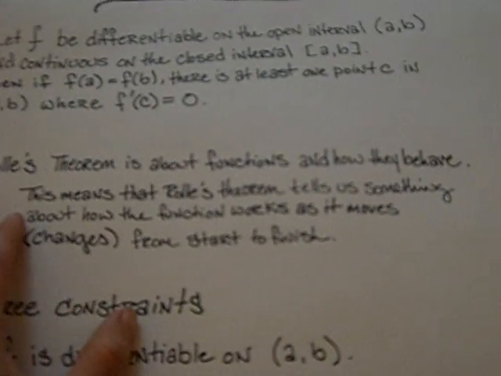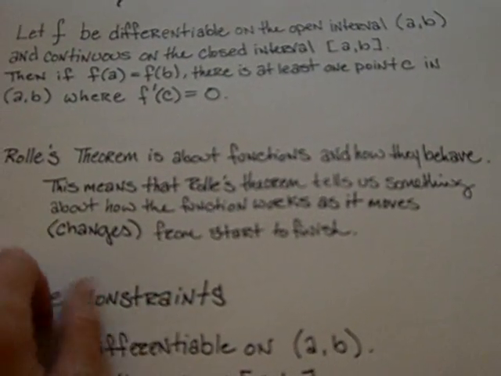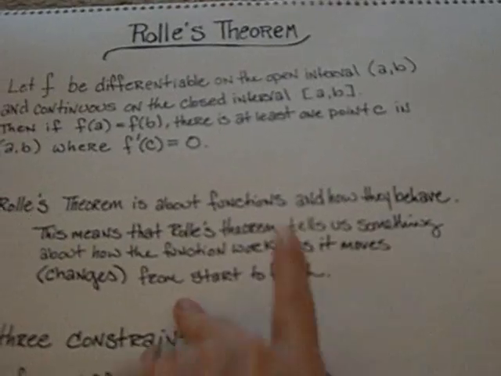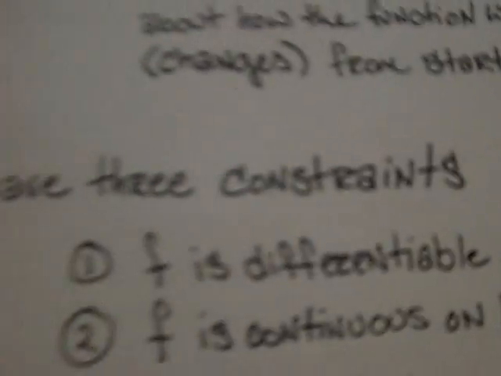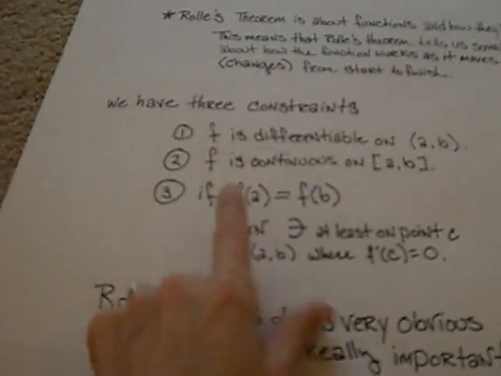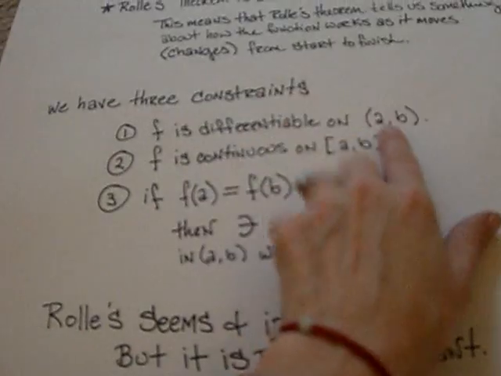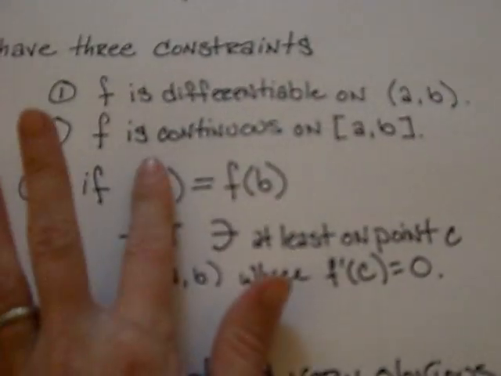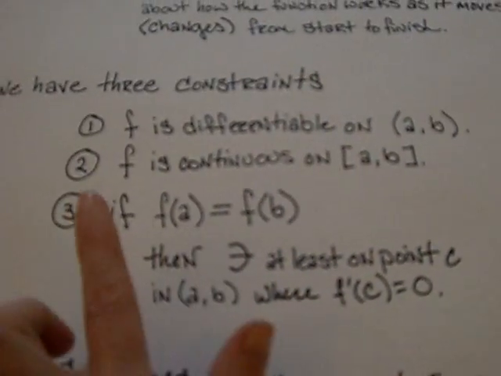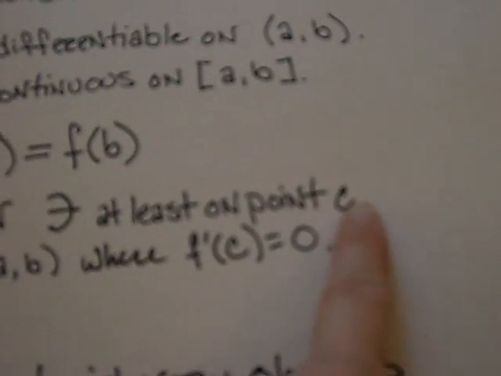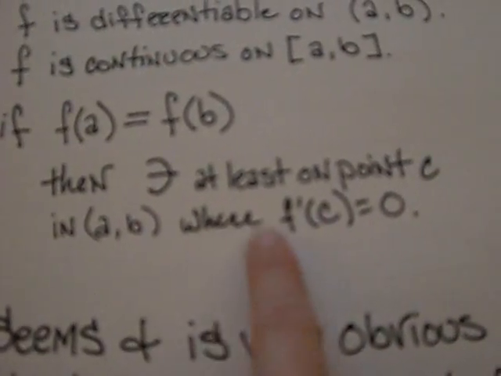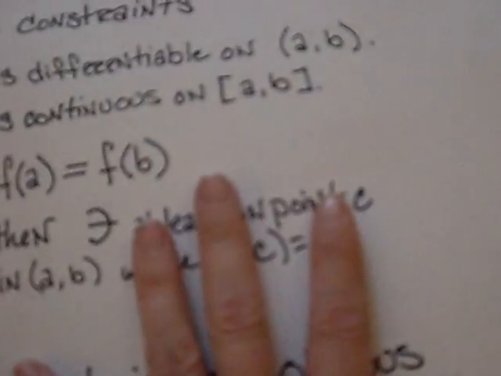Rolle's theorem is about functions and how they behave. This means that Rolle's theorem tells us something about how the function works as it moves from start to finish. So as it moves from left to right, it changes, which makes sense. This is calculus. So we have three constraints. f is differentiable on the open interval (a, b). f is continuous on the closed interval [a, b]. And if f(a) is equal to f(b), then there exists at least one point c in (a, b) where f'(c) is equal to 0.